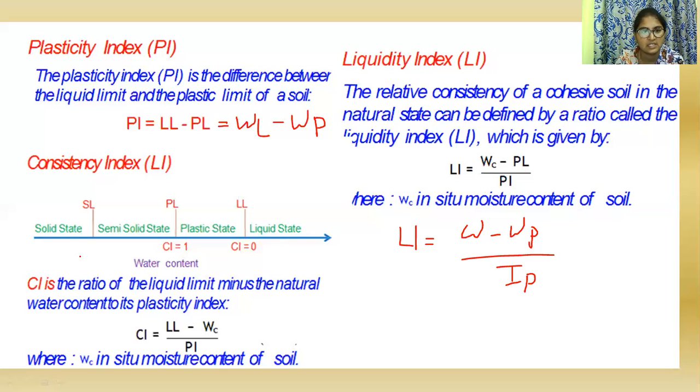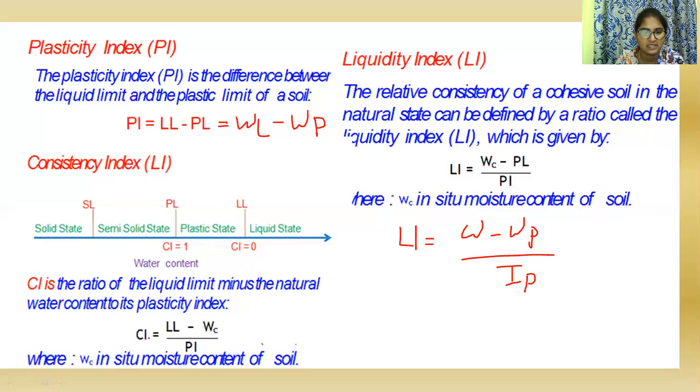The consistency limits change from solid to semi-solid, semi-solid to plastic, plastic to liquid. The consistency index is the ratio of the liquid limit minus the natural water content to the plasticity index.